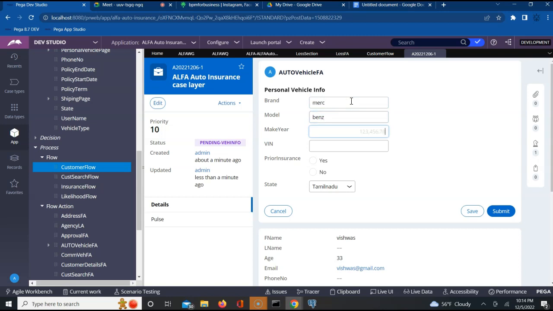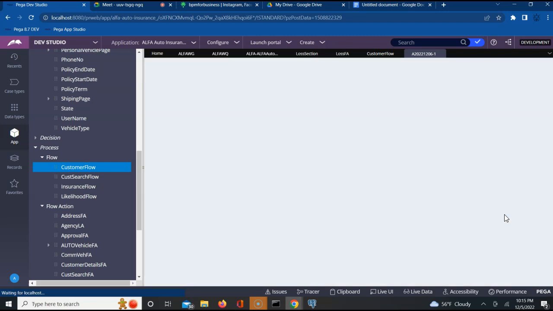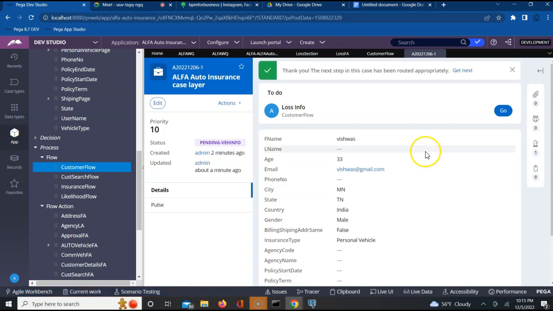Work Vans 2022. Sorry. No, let us say submit. I made a mistake. I should have traced it. I wanted to show you something. That's fine, no problem. Let us see if the message is coming. It tells us the next step of the case has been routed appropriately. In the sense, this work object got routed somewhere.